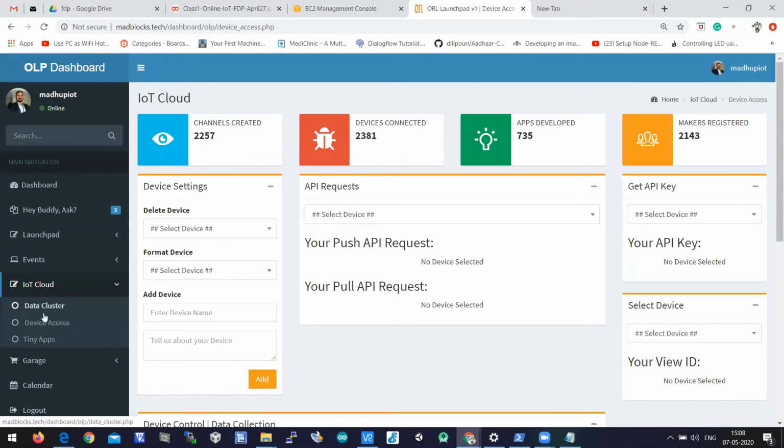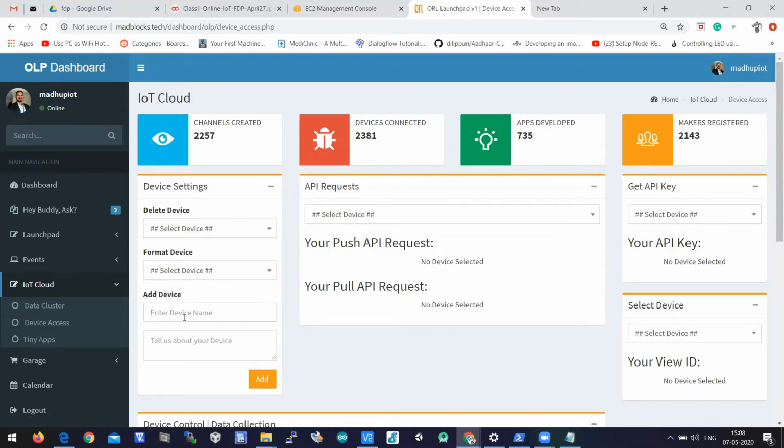In IoT Cloud, you need to click on Device Access. On the left side, when you log in to the dashboard with your username and password, you'll have IoT Cloud. In IoT Cloud, you'll have Device Access. In Device Access, you have to add your device, which you want to have a remote connection. You need to add a device here. So let's add a device.